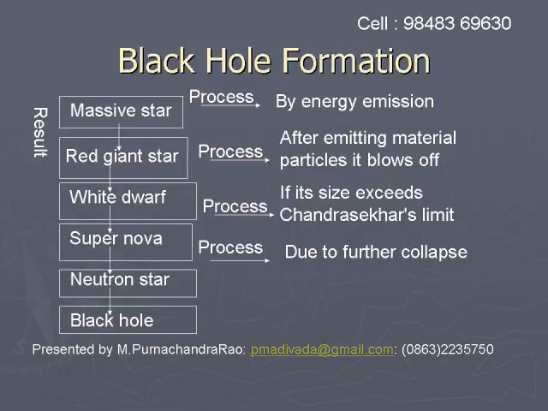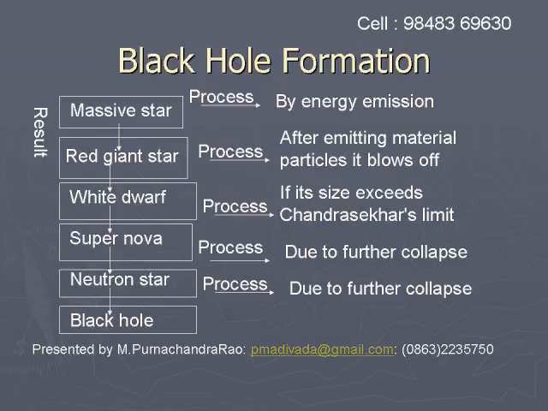If the mass of the core is greater than 1.4 times the mass of the sun and less than 3 times the mass of the sun, then neutrons will be formed. Protons and electrons combine to form neutrons, and it becomes a neutron star.